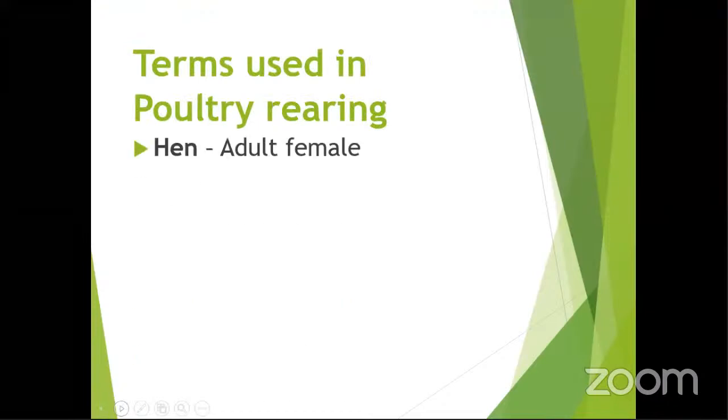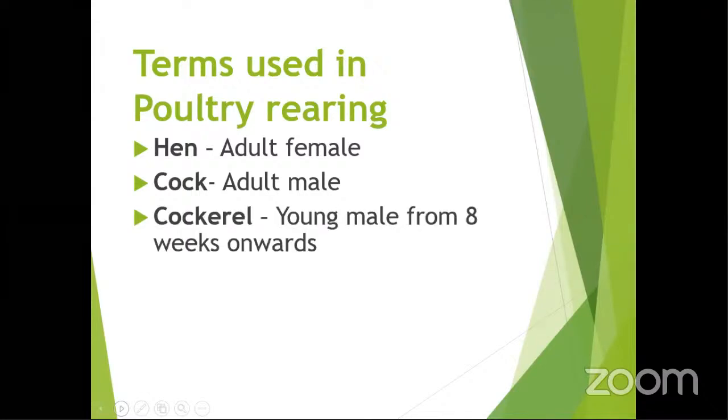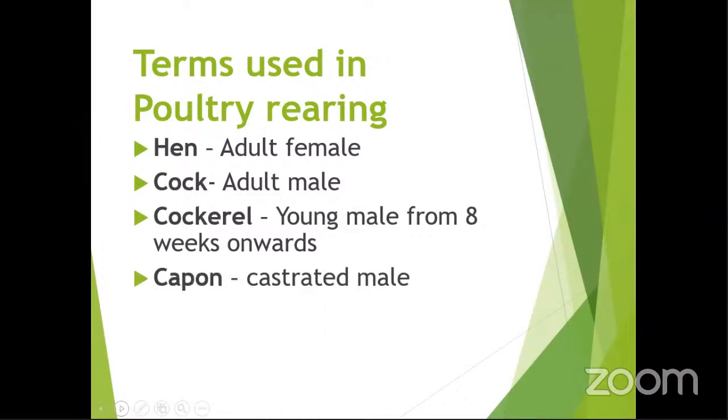These are terms used in poultry rearing. One is an adult female chicken. The other one we talked about, a cock, an adult male chicken. You move on to the cockerel. This is what we're talking about, a young male from 8 weeks onwards. Capon, this one is a castrated male.